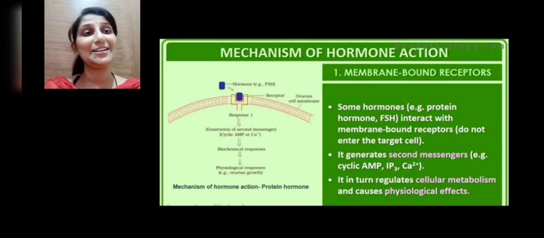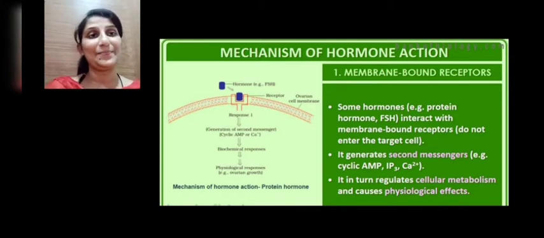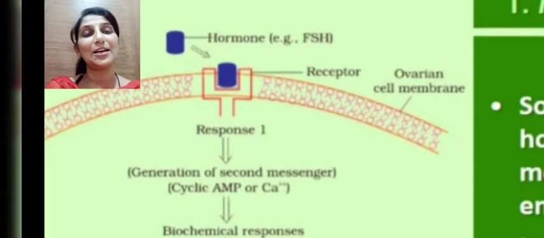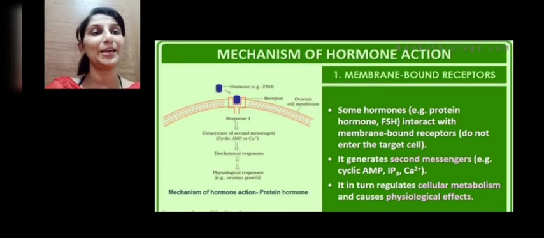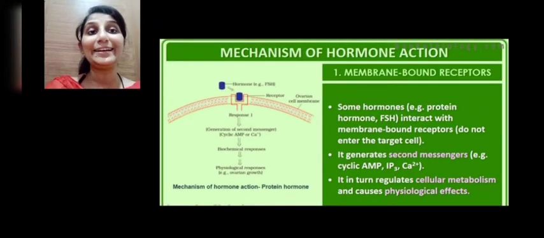So first let us learn about the membrane bound receptors. Some hormones, the protein based hormones and also FSH, that is follicle stimulating hormone, interact with the membrane bound receptors which are present on the plasma membrane. You can see this is the receptor, and it forms a hormone receptor complex, and they do not enter the target cell. Instead, such a complex generates a secondary messenger.